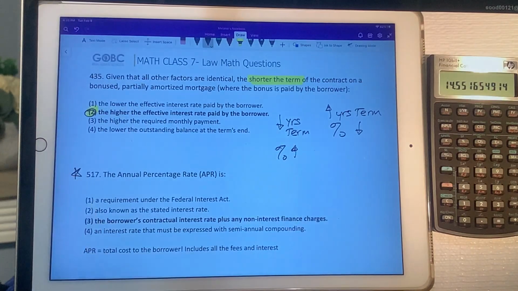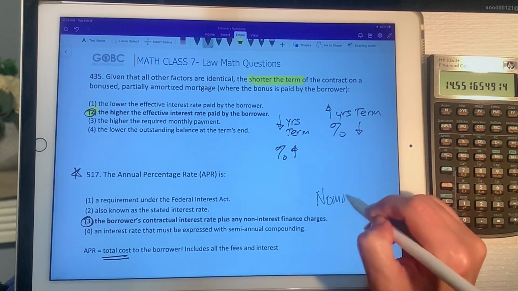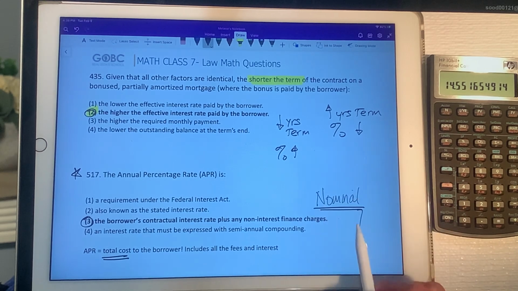The APR is the borrower's contractual interest rate plus any non-interest finance charges. So the APR is what we say is the total cost to the borrower. It includes all of the fees and the interest. When we use all of our other interest rates, it doesn't actually reflect the fees that might be included. And nominal is one of the words that are specifically used to refer to an interest rate that doesn't include those fees. Okay, so it doesn't actually reflect any of the fees that the borrower might have to pay to that lender.